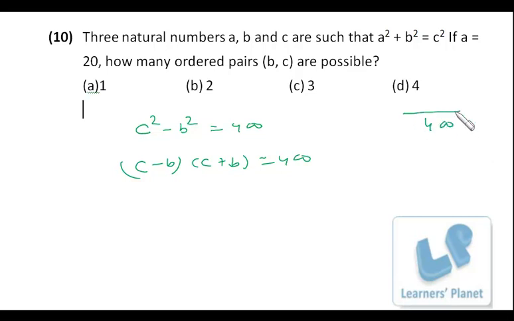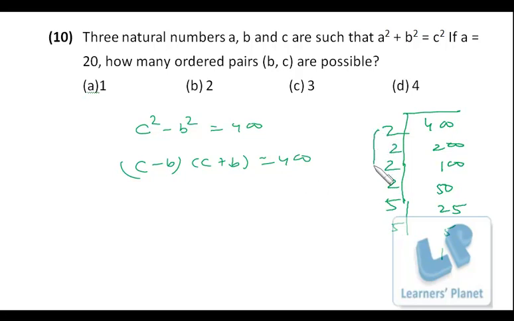I divide 400 by 2 is 200, 2 into 200, 5 into 80, 5 and 1, right? Suppose we have one combination, 16 into 25, that is 400. Now C minus B is 16 and C plus B is 25. C should be greater than B, then only we'll be getting a positive expression.